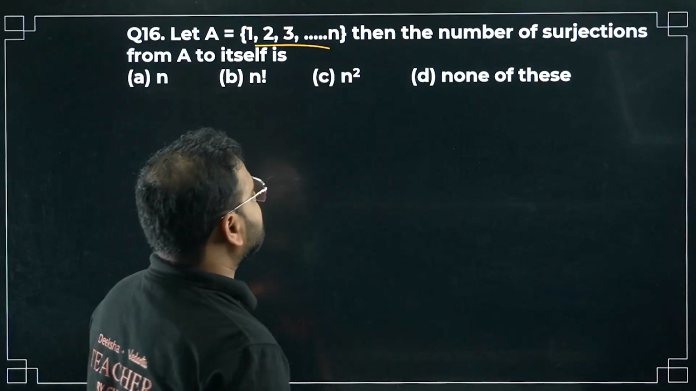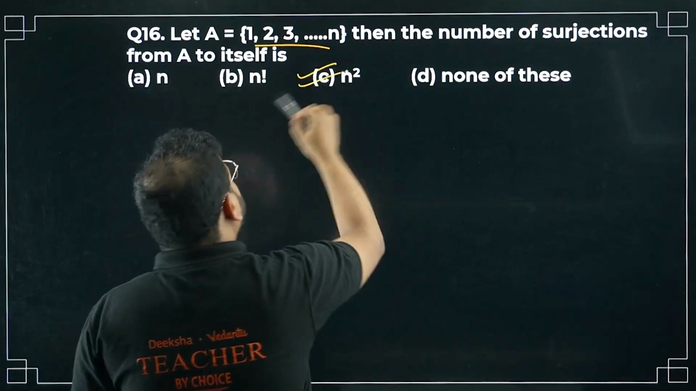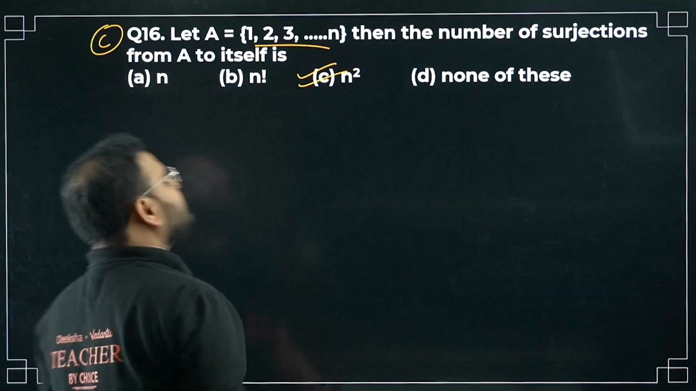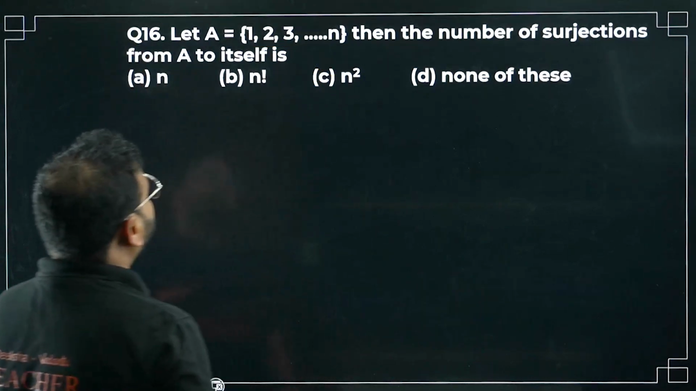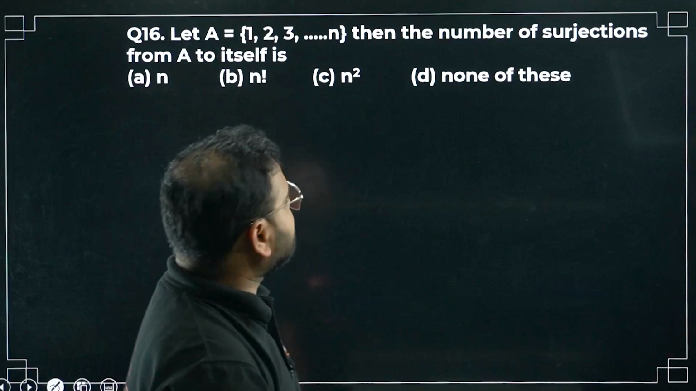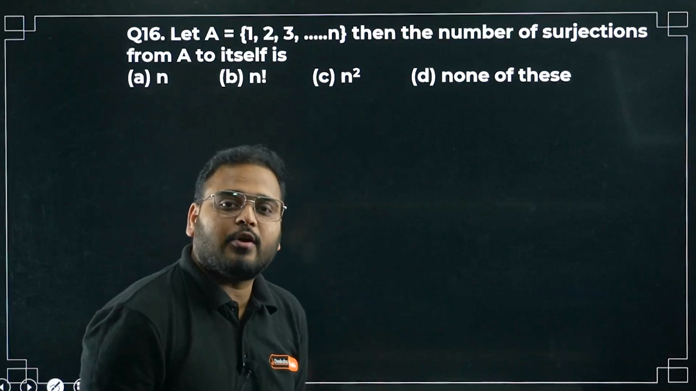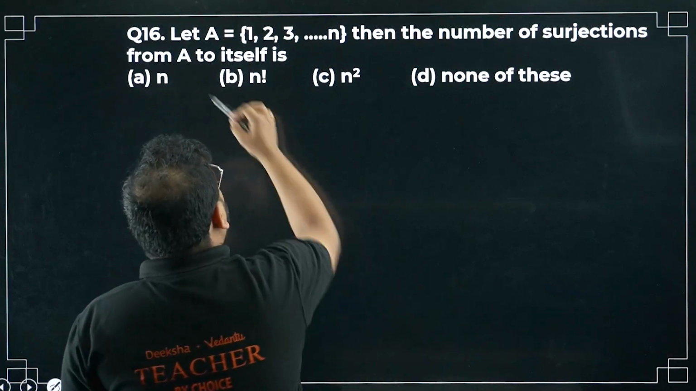The number of surjections, sir, are n to n, right? So option C is correct. No, n square, right? Now please check. Let A equal 1, 2, 3 to n, then the number of surjections from A to itself. How do you find that, sir? Very simple. The answer is going to be B, sir.